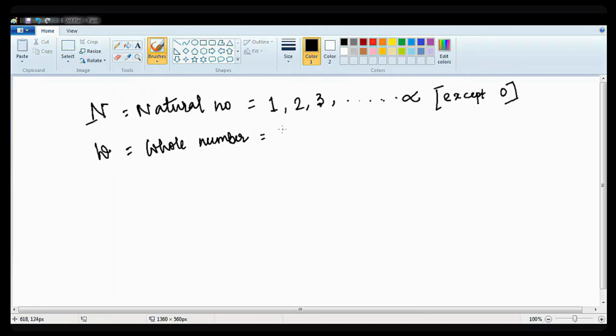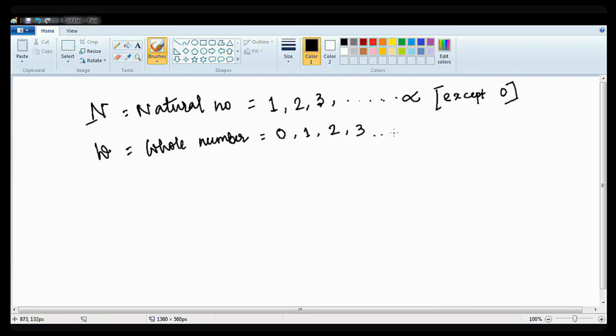Whenever we are going for the whole number, we are taking 0 into account. So whole numbers are like this: 0, 1, 2, 3, dot. These are our whole numbers.